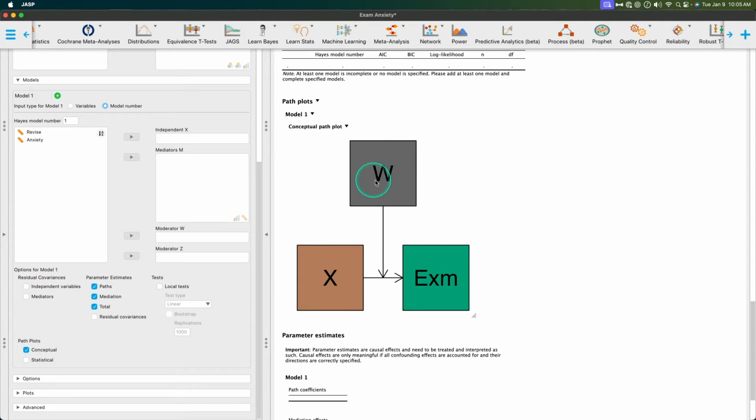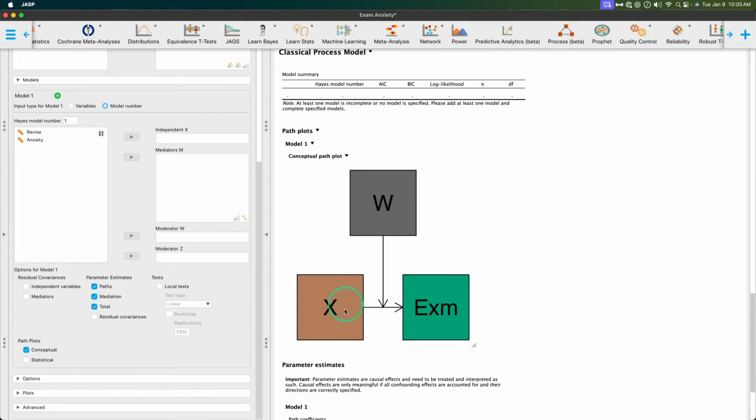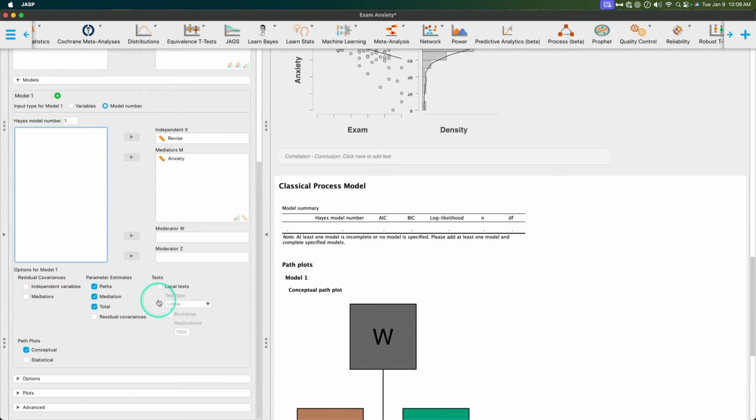So conceptual path, this is a moderator, right? So the moderator is moderating X times my exam variable because it knows my exam variable is the dependent variable. It doesn't know what X and W are, but of course, we're not doing a W. We're not doing moderation. We are doing mediation, right? So you can put those in there if you'd like. You would put in revise. So let's just say that the amount of time you study for an exam in hours is going to positively predict your exam score. That's what my independent variable would be, right? So I could put in revise as my independent variable. It's going to update this to RVS, okay? And then my anxiety is my mediator. So it's going to go ahead and put that in the conceptual. It doesn't change it here though, which is really, really frustrating, which is why I don't want to do it in this one. I'm not entirely sure what's not working here.